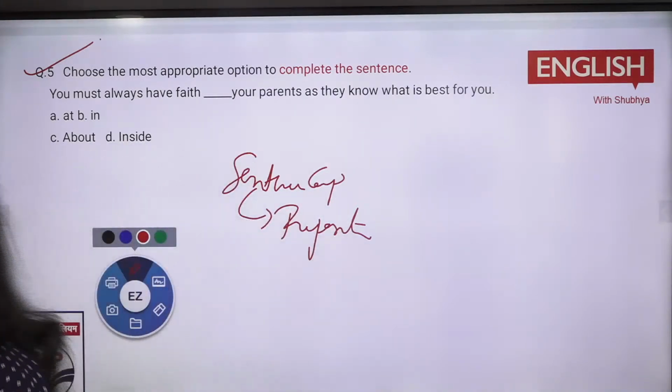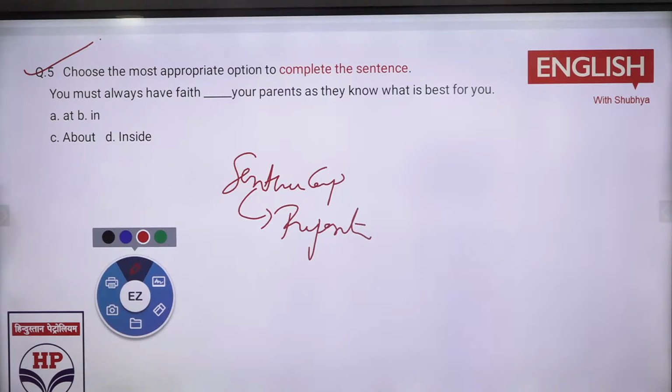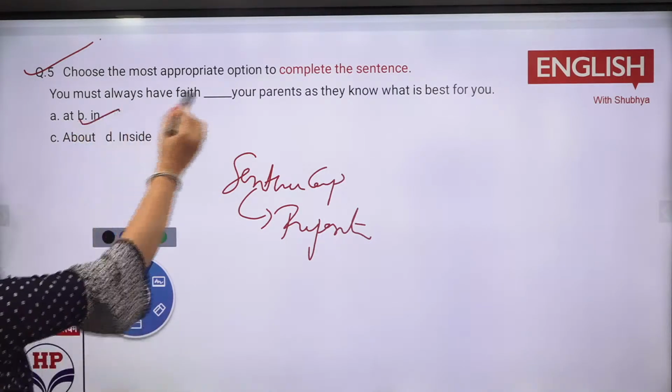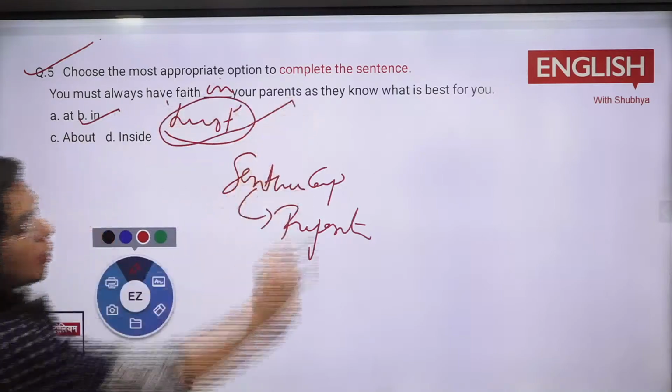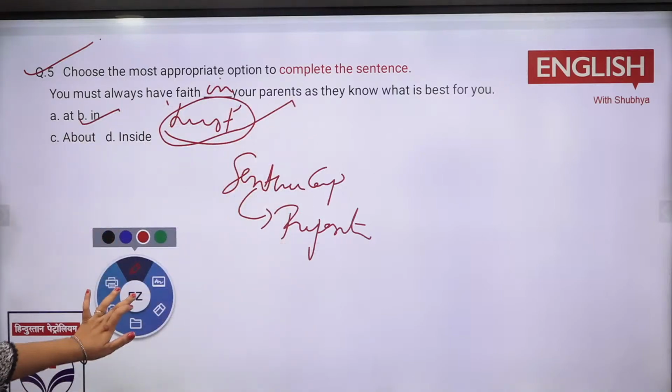Now, what is there? You must always have faith, dash, your parents as they know what is best for you. So faith: at, in, about, inside. Fifth is B option, in option. Right. Everyone is right over here. Faith in. That is, you should trust your parents. Why? Because they know what is best for you. Right. So here, same way.